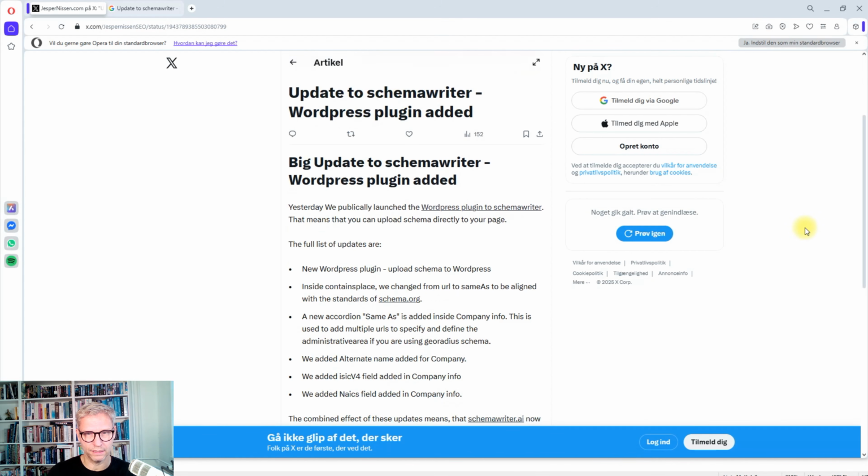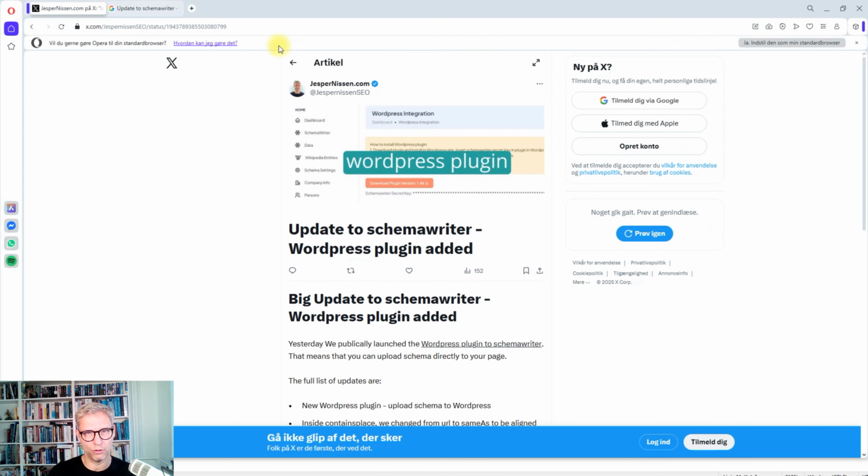But what you're looking at is an article, and this is something relatively new in X, that you can write these long form articles. You can see it says article, that's in Danish. The purpose of these articles is to write a long form piece of content that people can share on social media and that people will actually read. X will promote these articles because X wants us to stay on their platform.